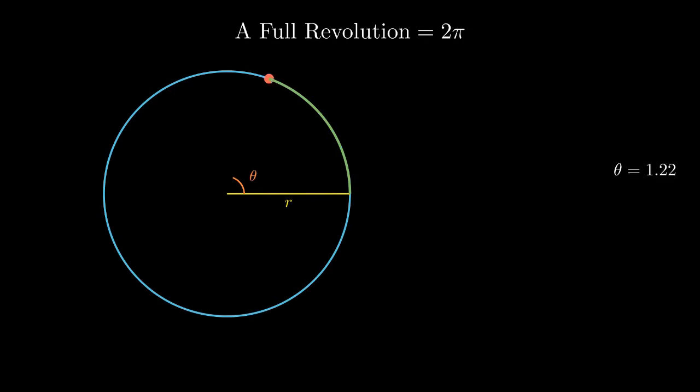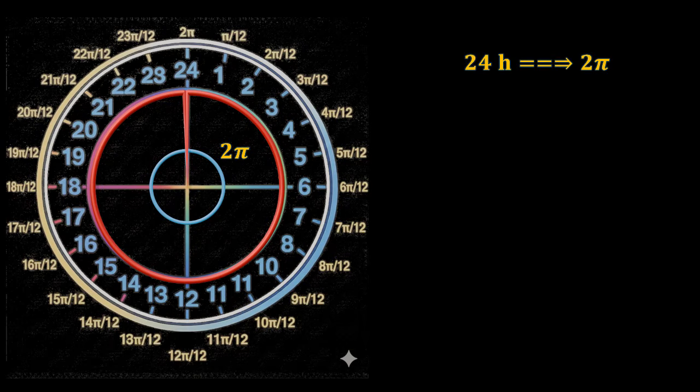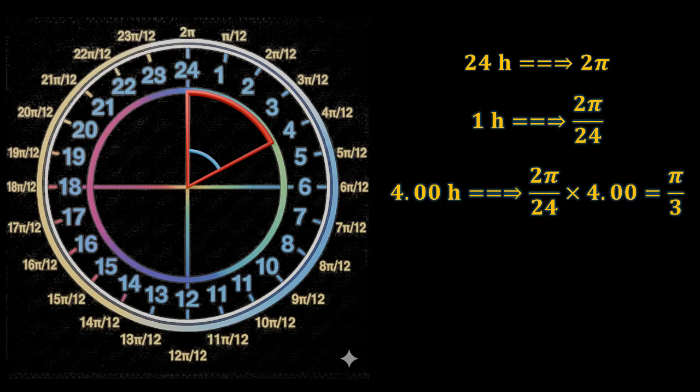That is because a full angular revolution on a circle is equal to 2 pi radians. Using direct proportion, we have 24 hours corresponding to 2 pi, 1 hour corresponding to 2 pi over 24, 4.00 hours corresponding to 2 pi over 24 times 4.00, giving us pi by 3.